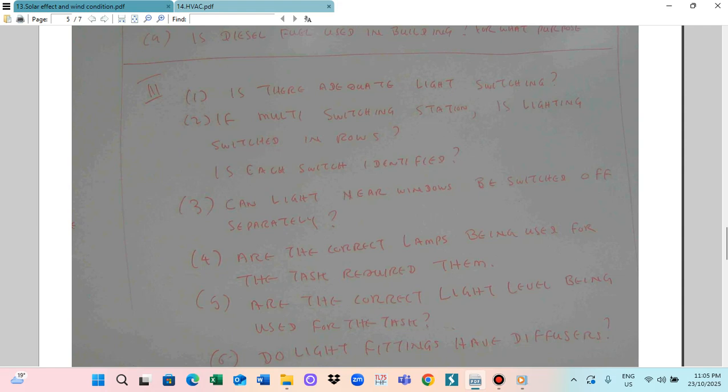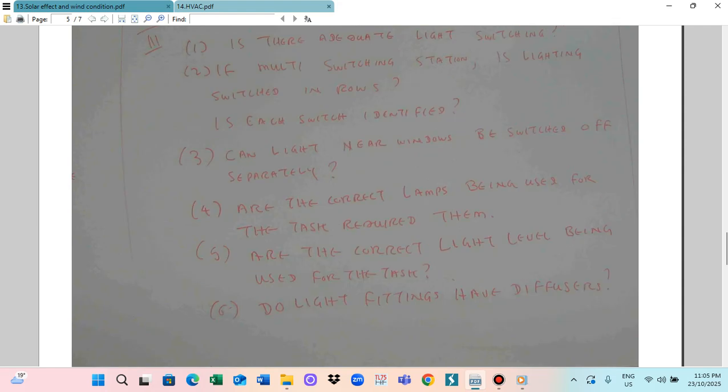And is each switch identified? This means that you need to identify each switch. This is for the bathroom, this is for the bedroom, like this. And this is for the room number, for example, room 1. So this is the identification. Otherwise, when something goes wrong, you don't know which switch it is, so you have to try all the switches. So this is also a way to save energy.